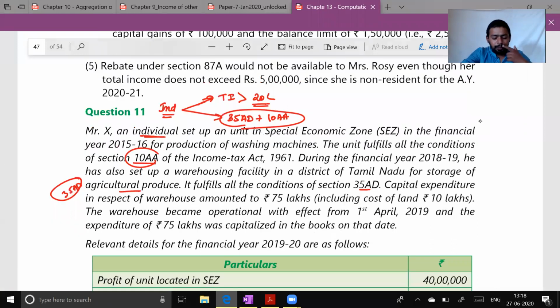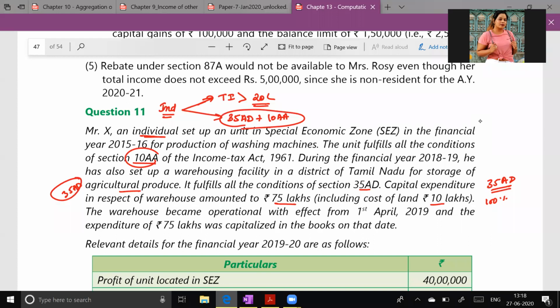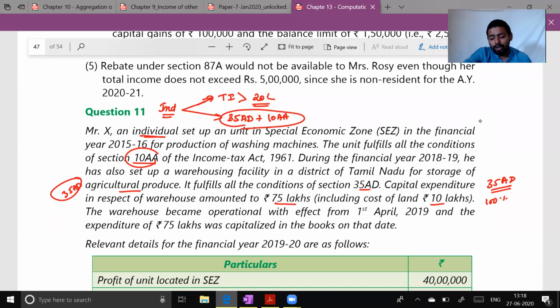Capital expenditure in respect of the warehouse amounted to 75 lakh, including cost of land 10 lakh. You tell me, in section 35AD how much deduction he can claim? 75 lakh including cost of land 10 lakh.